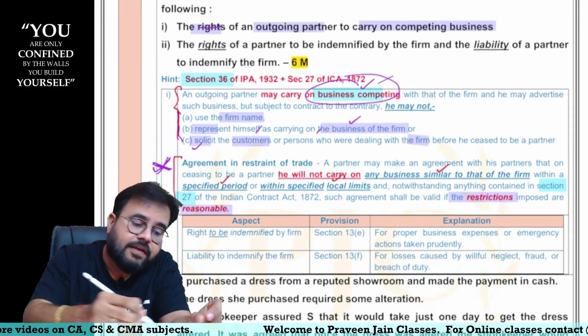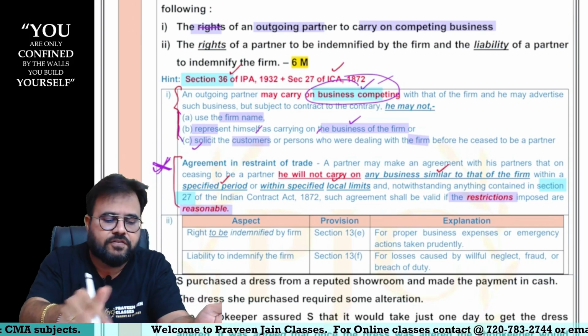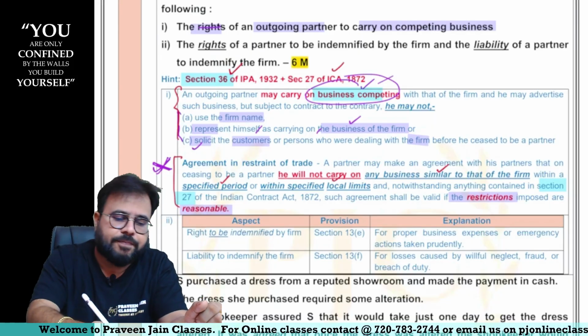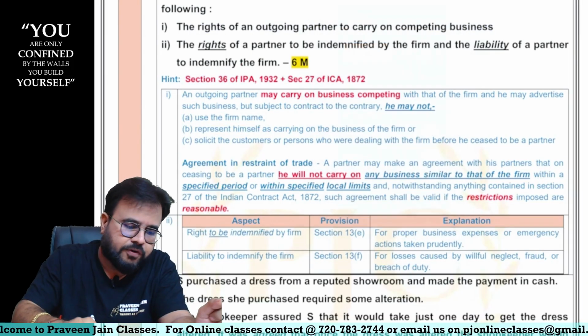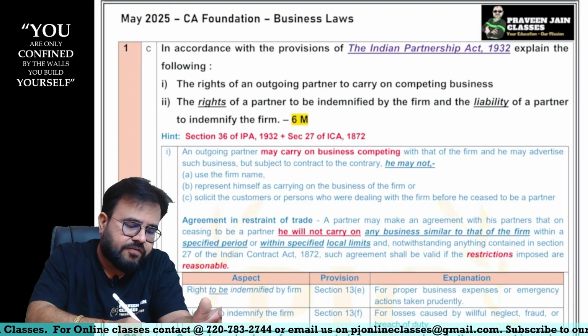So can I say this answer you have to cross-relate with section 26 or 27 of the Indian Contract Act and section 36 of the Indian Partnership Act, sir. Okay, I hope you have understood this point, sir. Next, we have another question, which is the second part, sir.